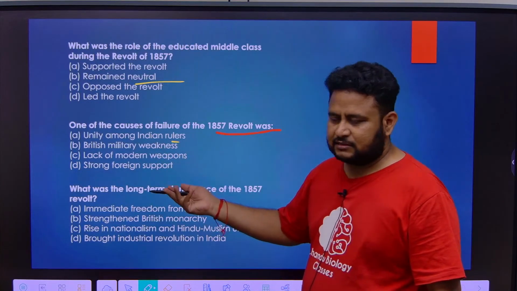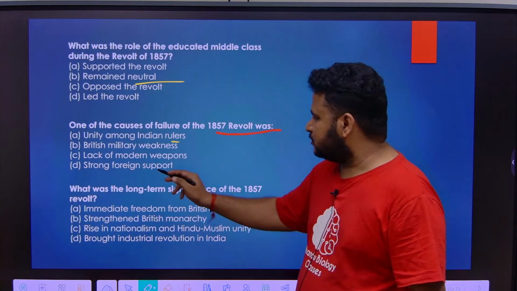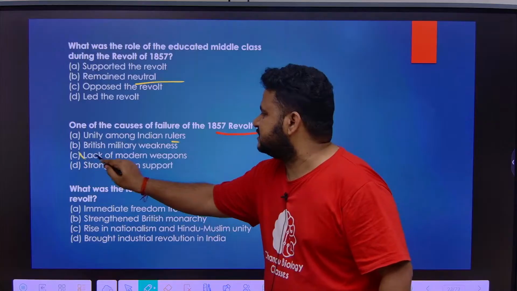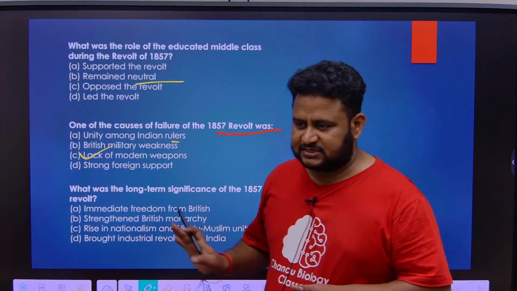Next thing is British military weakness. No, it was not weak. Next is strong foreign support. No, we did not have strong foreign support. Lack of modern weapons is the correct answer. We did not have modern weapons. Okay, this is the right answer to this question.